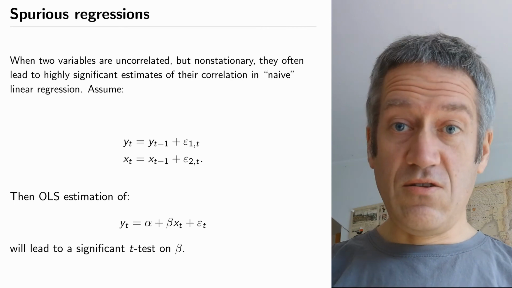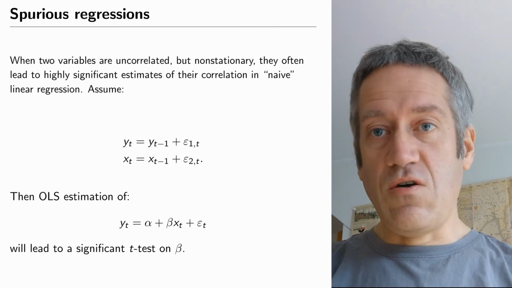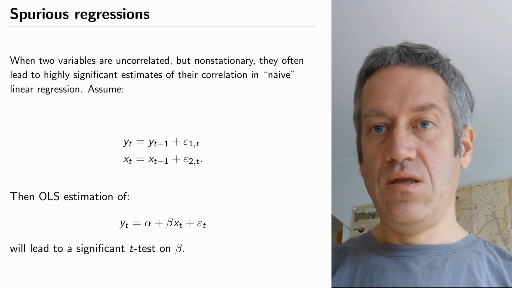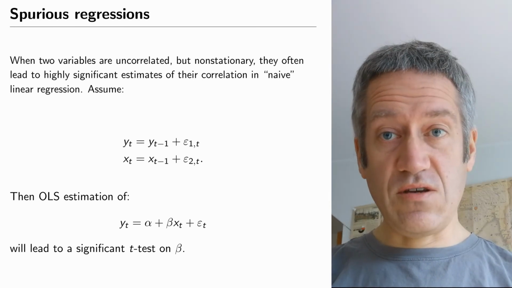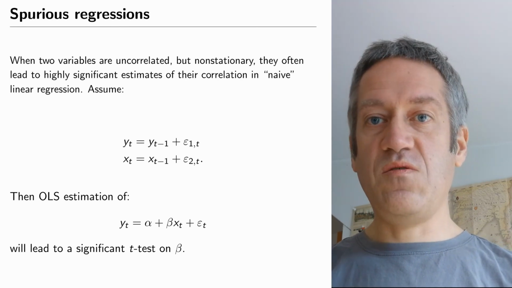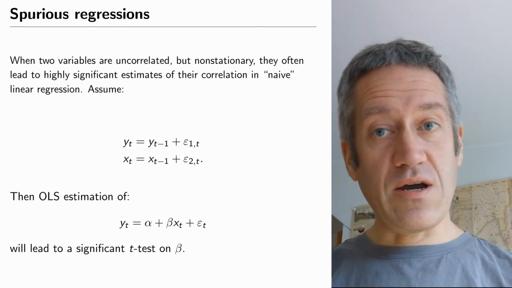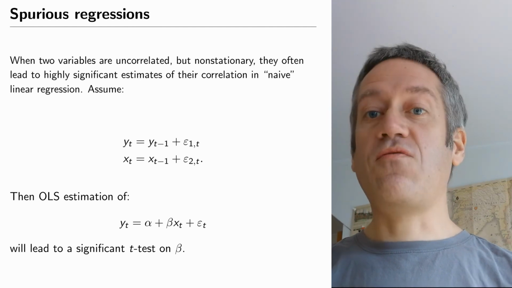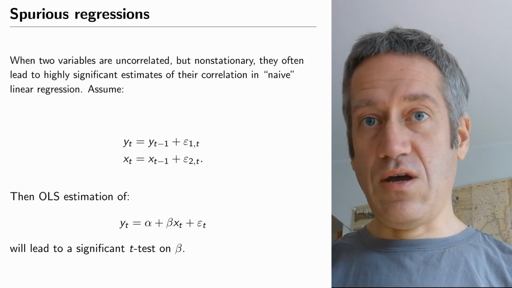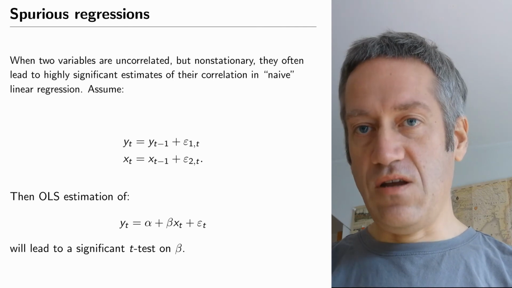And if you have two non-stationary processes, so for example the average house price and the quality of the ozone layer or something, neither of those are stationary. They will change over time, but they're also unrelated to each other. They have nothing to do with each other. But because they are non-stationary, because they don't have this long-term average, if you would regress one on the other, so you would explain average house prices by the quality of the ozone layer in Ireland, you will find highly significant effects. You will get small standard errors, you can reject the null hypothesis, you will conclude that there is a strong correlation between the two, even if they have nothing to do with each other.